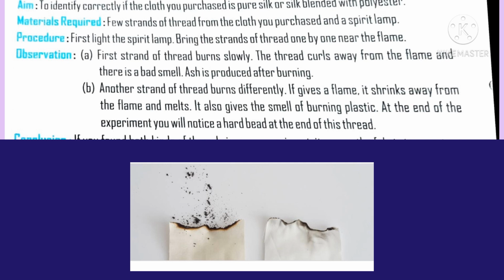Thus, what did you conclude in this activity? If it is natural fibers, it burns with bad smell and also gives ash. Whereas synthetic silk does not give ash and gives plastic smell and also it gives thread-like structure with beads after burning. Now what you are going to do is you are going to do the same flame test with silk, wool, cotton, polyester and acrylic and also note down the observations.